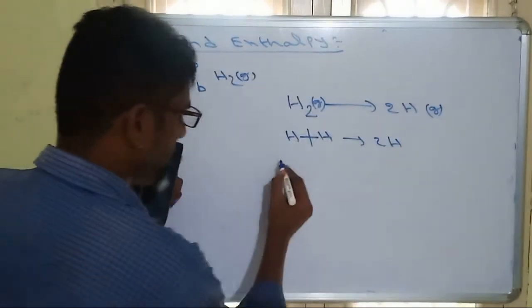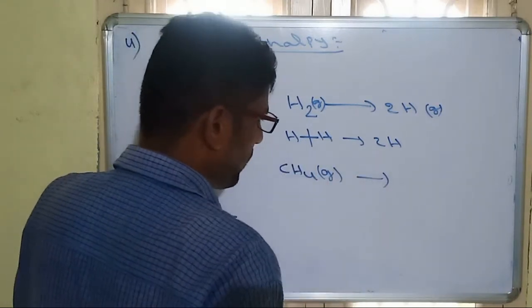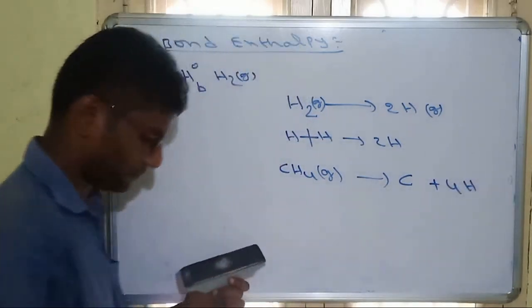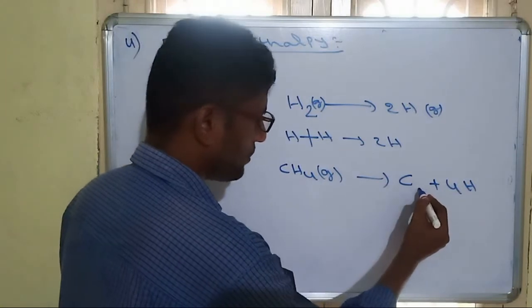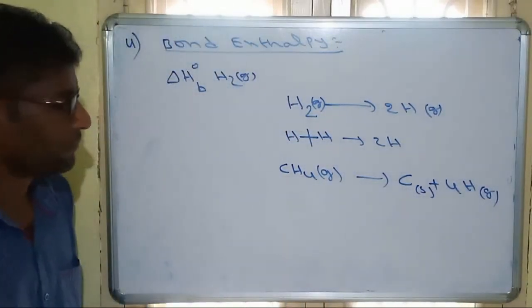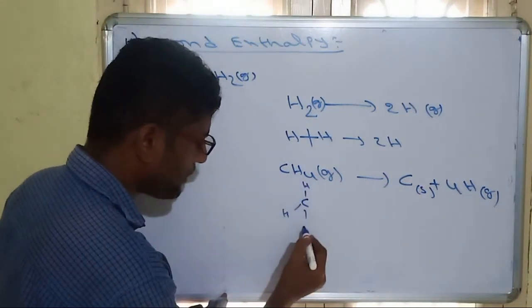Similarly, if the molecule is given like this, CH4 is converted to C and 4 hydrogens. We can take this as a solid and gas. In CH4, observe that there are 4 C-H bonds.